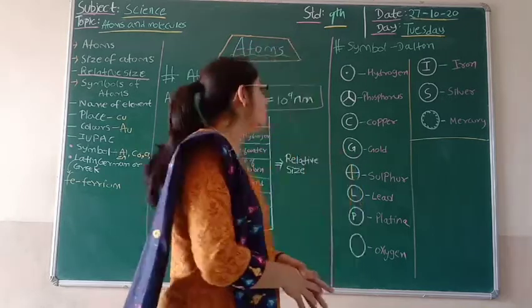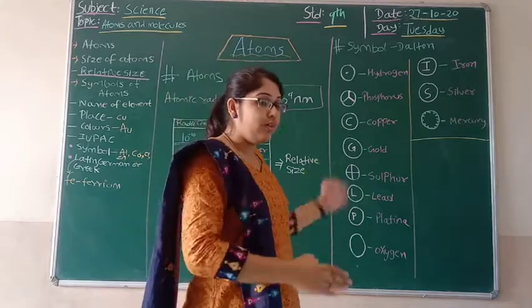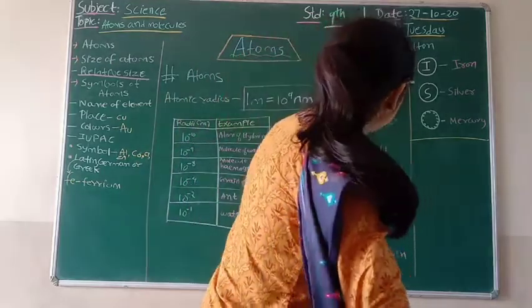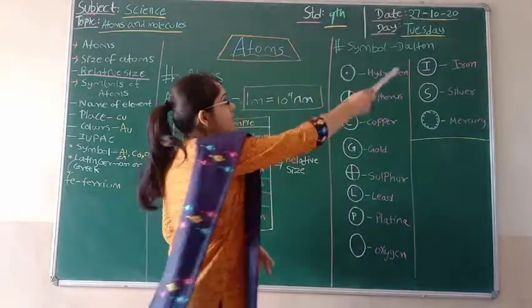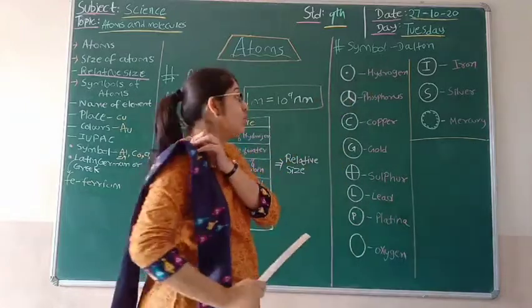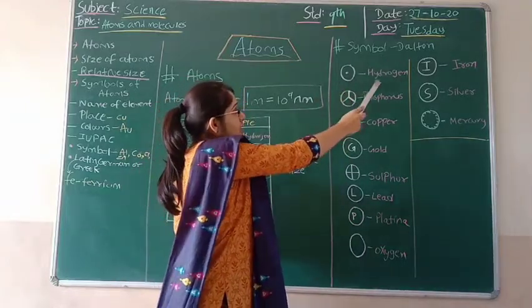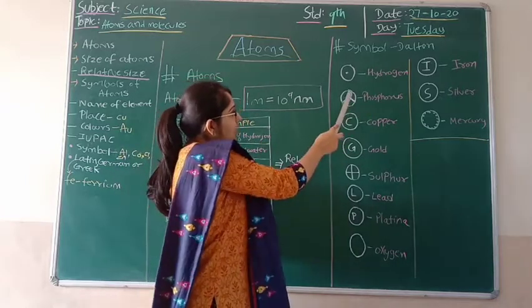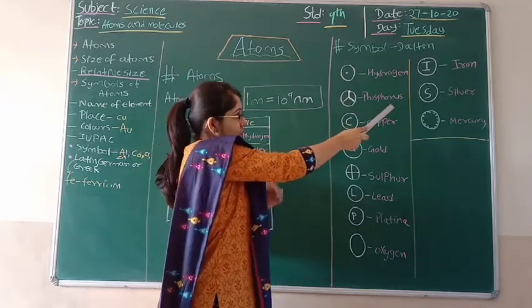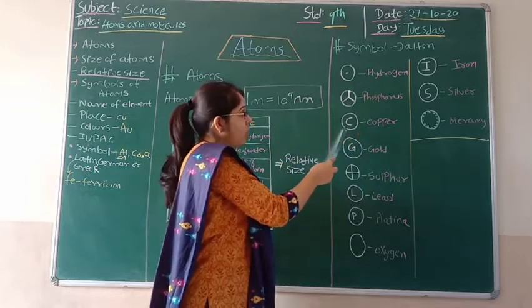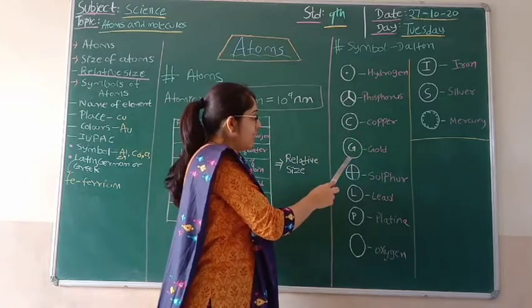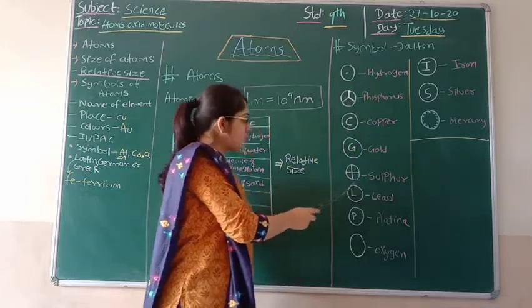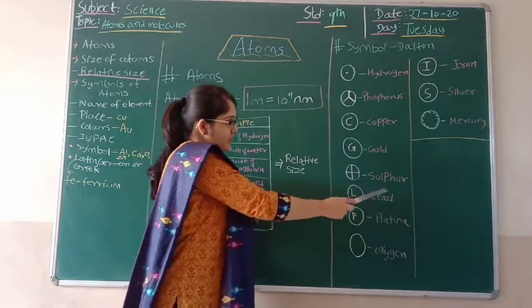Here students are able to see some of the symbols which were suggested by Dalton. The very first symbol suggested is for hydrogen. Then this symbol stands for phosphorus, this for copper, and this for gold. Similarly, the circle with a plus sign suggests sulfur.